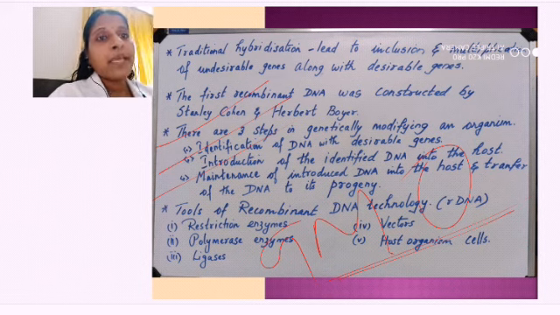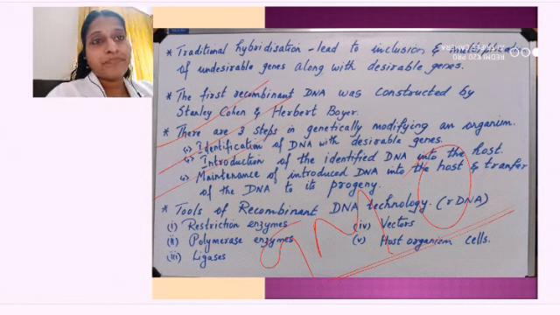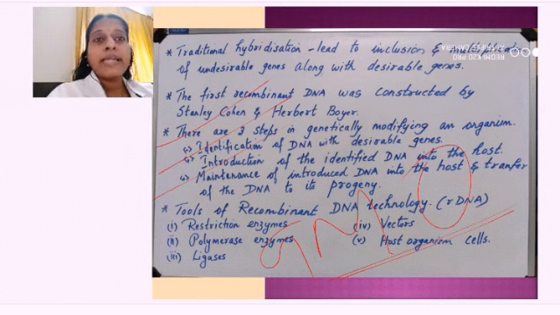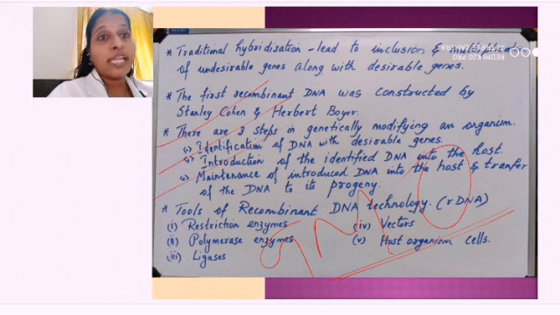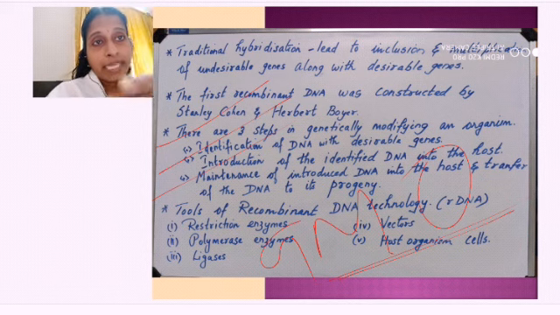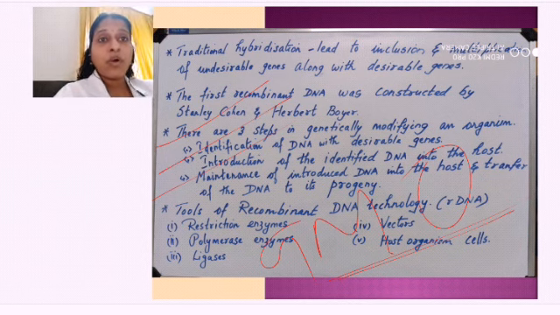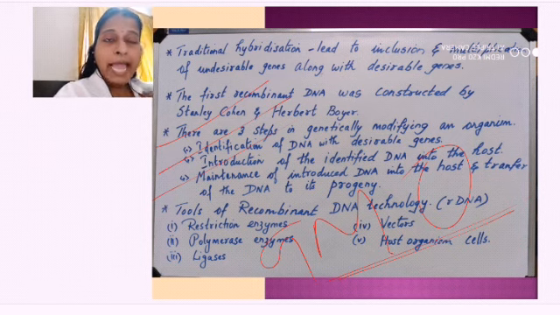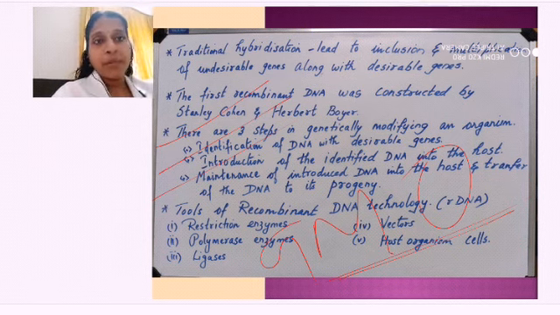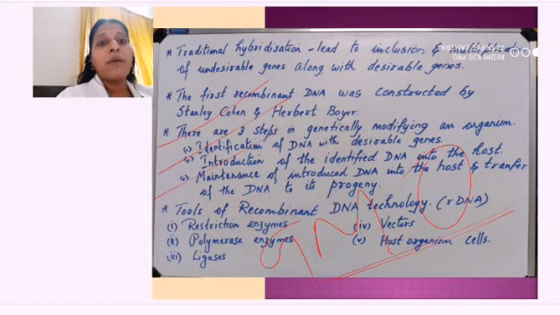Because I am making a tree which was not producing that protein, I have introduced that protein from some other tree into this, and that tree is now going to produce that protein. Okay, so that is what genetically modified means, not the natural one. I have introduced rDNA, meaning I have introduced a foreign DNA into it. That one we call the genetically modified organism, not the original organism. I have modified their genetic makeup, right? So that is what genetic engineering is dealing with.